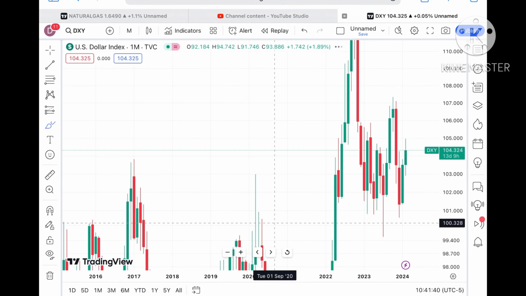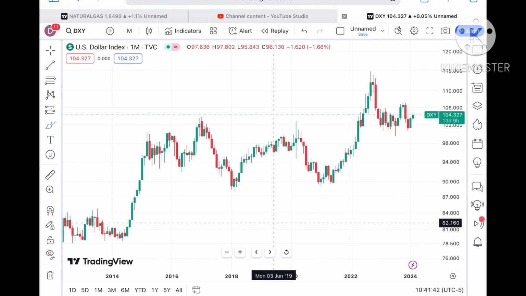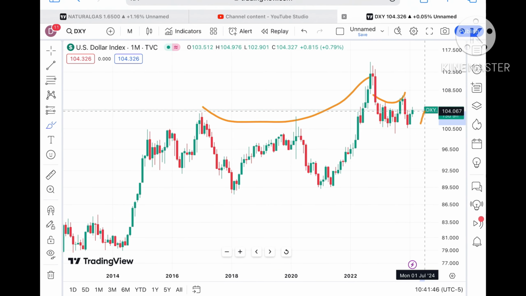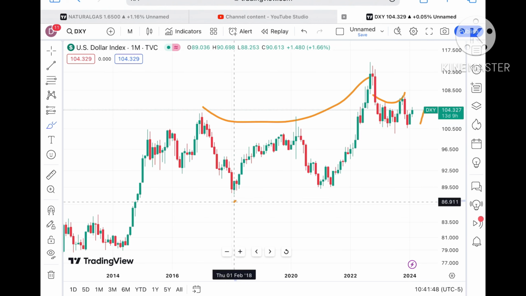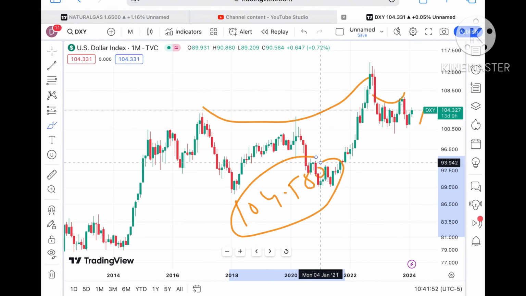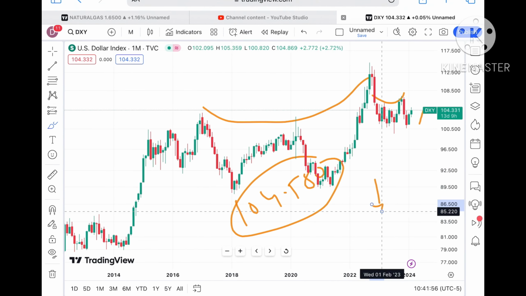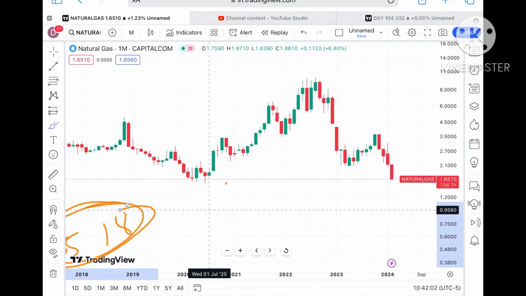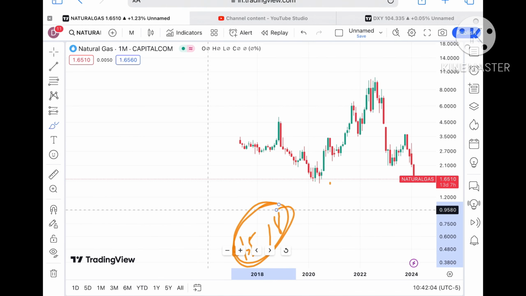Now looking at this particular chart, I'll show you a monthly chart where you will understand clearly how the price of the dollar index is. There is a clear pattern forming, and this pattern is also supporting this particular trend. If the price starts going above the level of 104.580, we can see a further upside movement for the dollar index, and it is trying to go upside. Then there is a chance that the natural gas price can come down. Now let's see the natural gas prices.